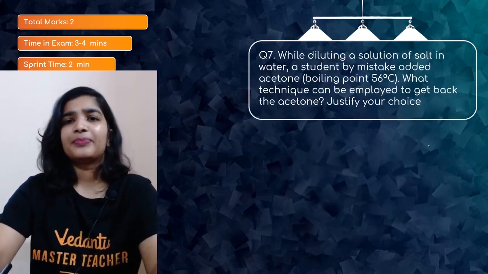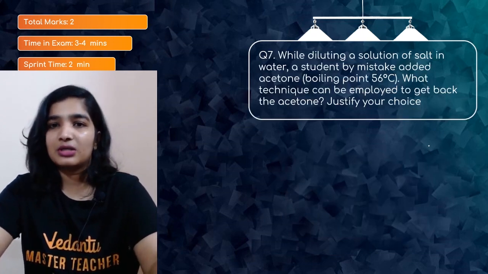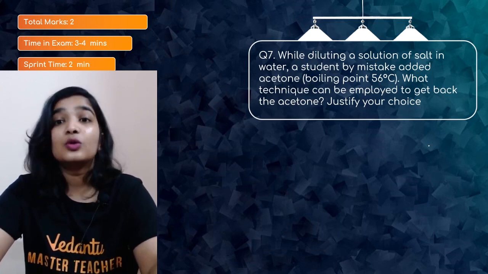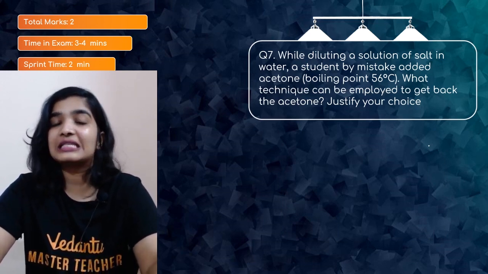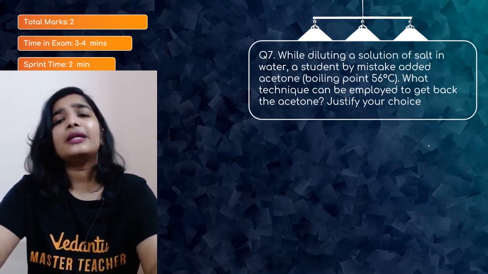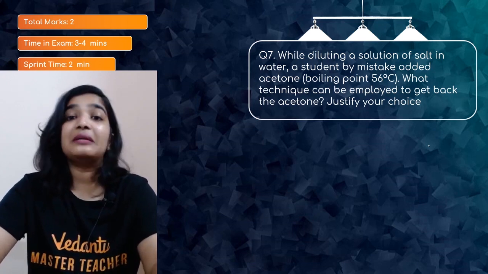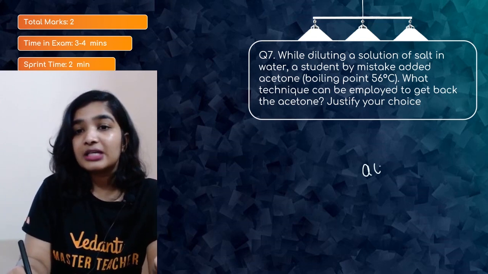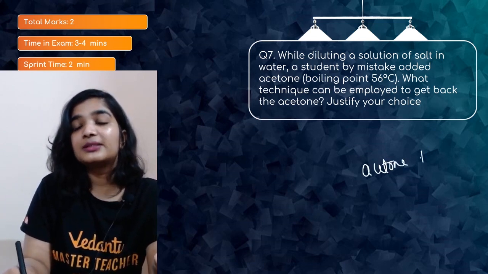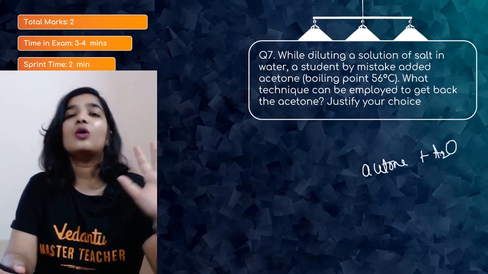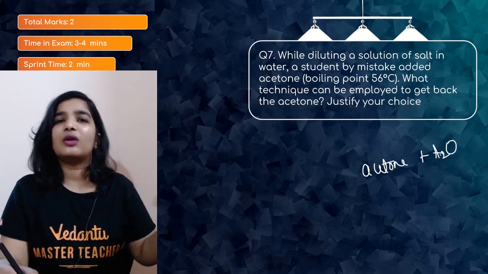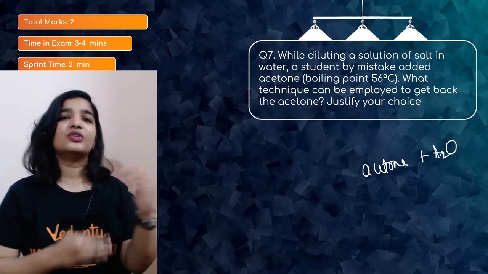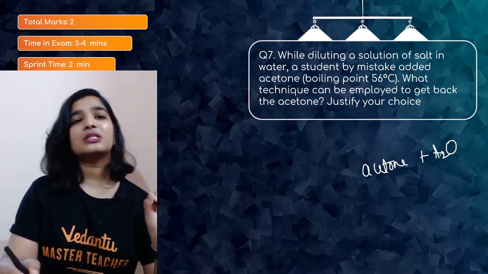Question number 7. While diluting a solution of salt in water, a student by mistake added acetone, whose boiling point is 56 degrees Celsius. What technique can be employed to get back the acetone? Justify your choice. So now you have acetone plus water along with the salt. We are not worried about the salt because it is non-volatile, it will stay there, or you can just filter it out. So this is asked for 2 marks.